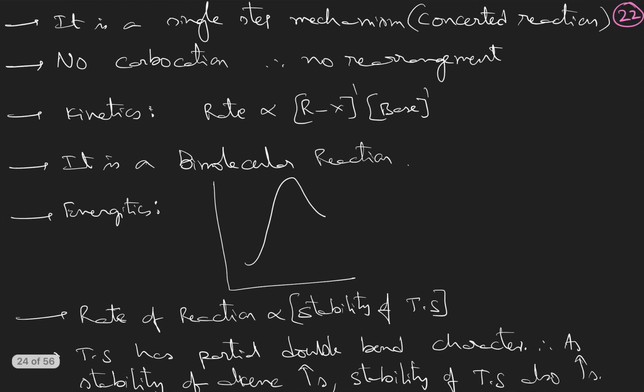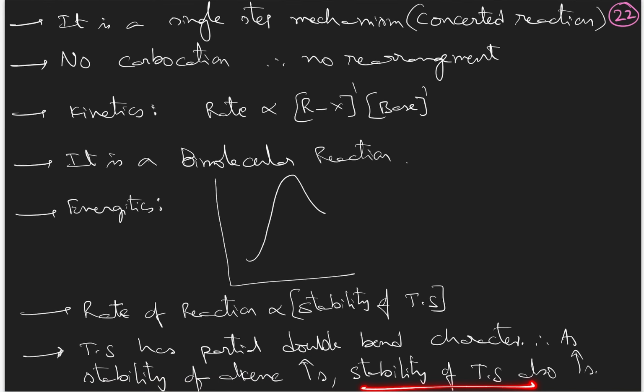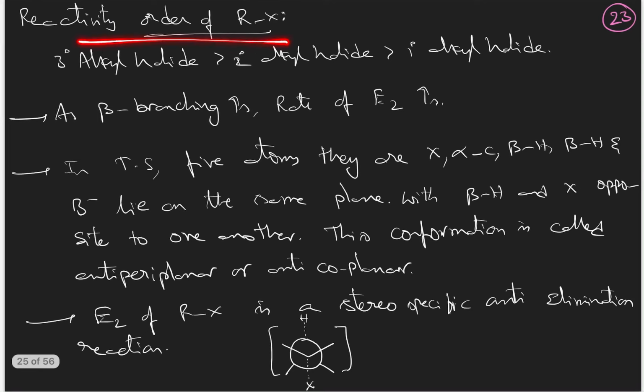So based on that point, tertiary alkyl halides are more reactive than secondary alkyl halides, which are more reactive than primary alkyl halides, because the same is the order with respect to the stability of the transition state. The transition state has a partial double bond character. Therefore, as the stability of the alkene increases, the stability of the transition state also increases. So the reactivity order of alkyl halides, as I have already discussed, is a point. And as beta branching increases, the rate of E2 reaction increases because a more stable, more substituted alkene will be formed as beta branching increases. And in the transition state, there are 5 atoms present in the same plane.